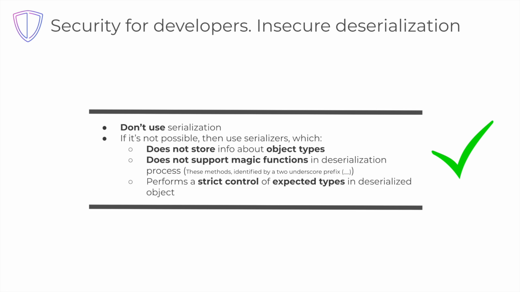We recommend you not to use serialization at all. If this is not possible, then use serializers that do not store information about the object types. Do not support magic functions during the deserialization, and use those serializers that strictly control the expected types in the deserialized object.